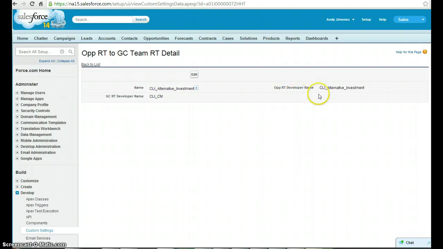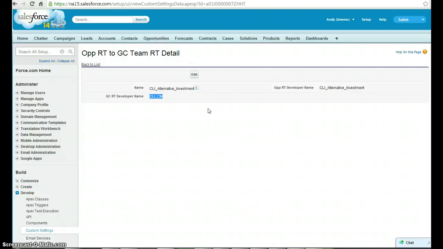we see that the opportunity record type developer name is used to map to the developer name of the GC deal team member. I chose to use the developer name rather than IDs for obvious reasons: this is being inserted into a new organization that doesn't have these record types yet, and those IDs would change.